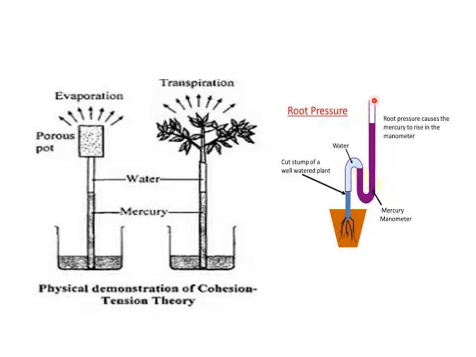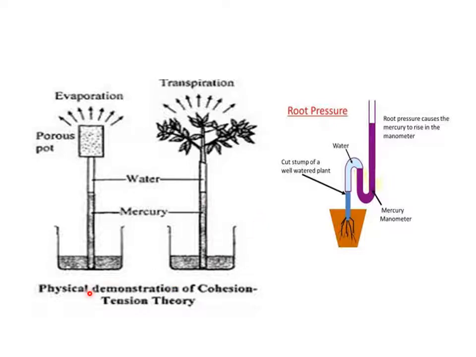Also, another experiment was conducted where even if the root was cut, there was a pressure which was leading to the upward movement of the water. This also showed that other than root pressure, there is another pressure which is causing the water to move upward. So we'll demonstrate another experiment to explain transpirational pull and cohesion adhesion theory. I'll discuss this in the next slide, but before this I want to explain this particular experiment.